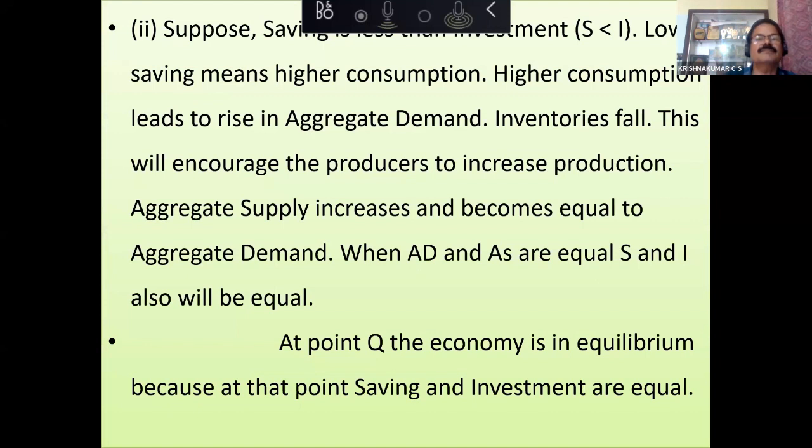Second case, suppose saving is less than investment. S is less than I. Low saving means higher consumption. Higher consumption leads to rise in aggregate demand. Inventories will fall. This will encourage the producers to increase production. Aggregate supply increases and it becomes equal to aggregate demand. When AD and AS are equal, S and I also will be equal.